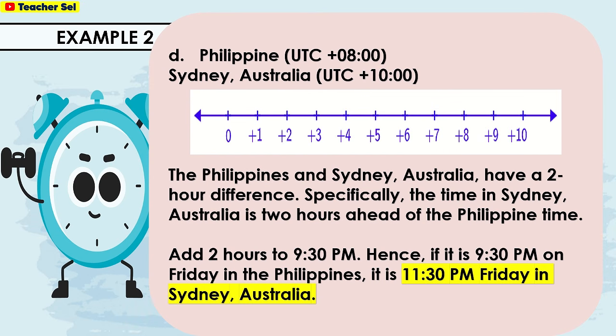For letter D, Philippines, UTC plus 800. In Sydney, Australia, UTC plus 1000. The Philippines and Sydney, Australia have a 2-hour difference. Specifically, the time in Sydney, Australia is 2 hours ahead of the Philippine time. Add 2 hours to 9:30 p.m. Hence, if it is 9:30 p.m. on Friday in the Philippines, it is 11:30 p.m. Friday in Sydney, Australia.